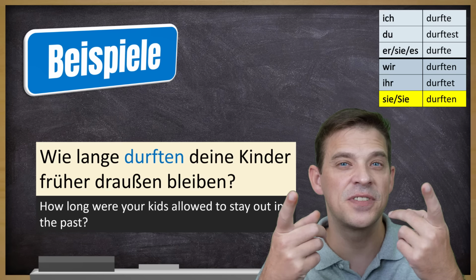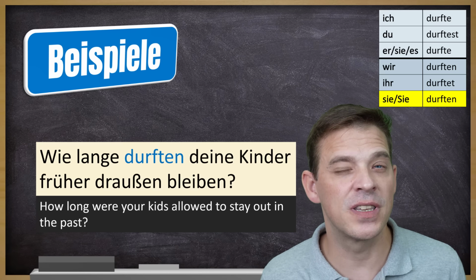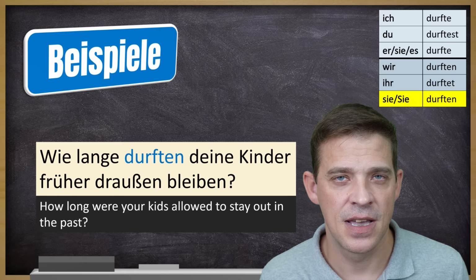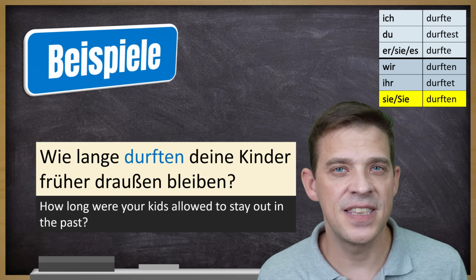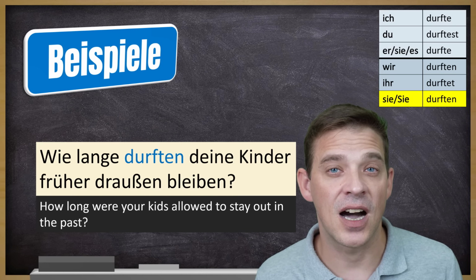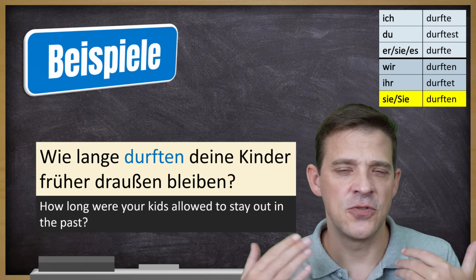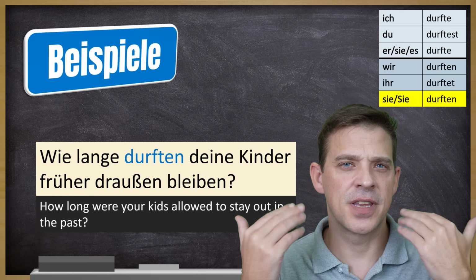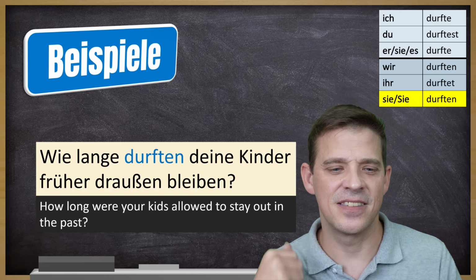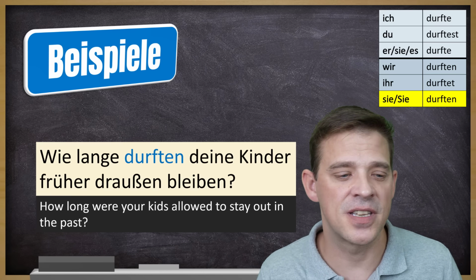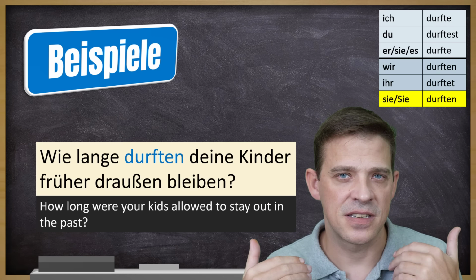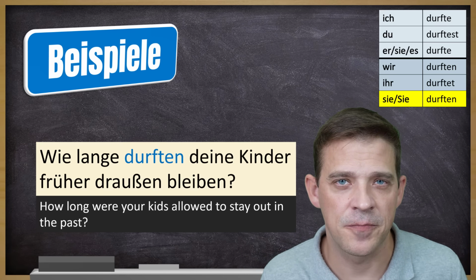Und ein Beispiel mit sie, Plural. Wie lange durften deine Kinder früher draußen bleiben? Das früher is always used to talk about the past, but further down the road. So it's more like back in the days. How long were your kids allowed to stay out in the past, when they were young?